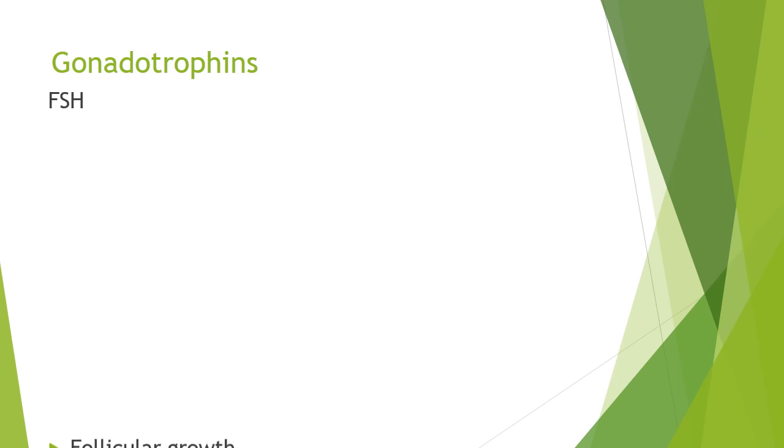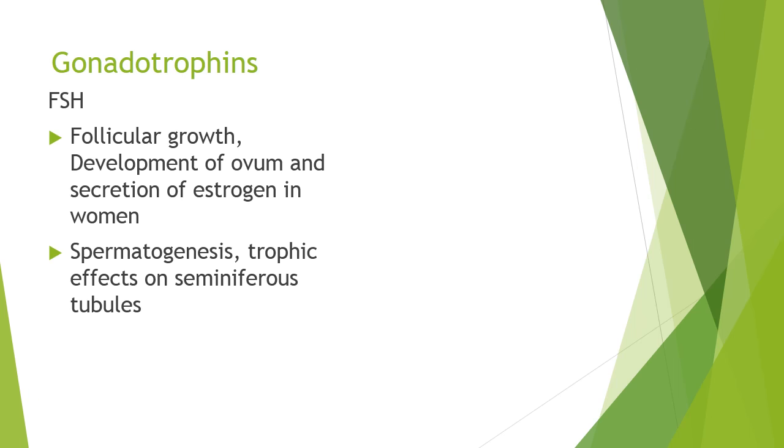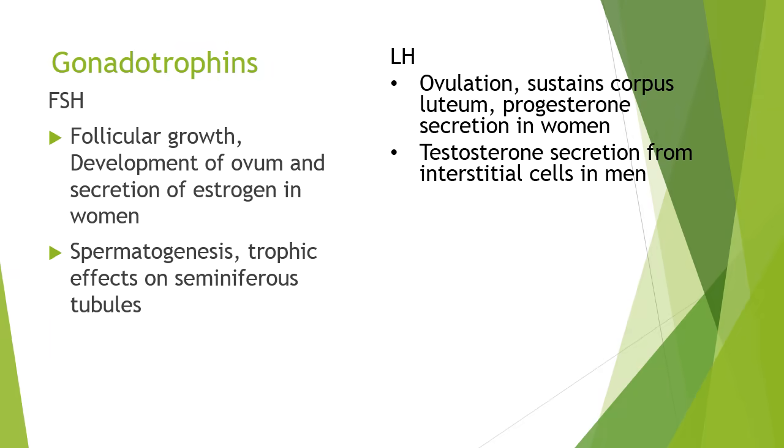The gonadotropins, that is FSH and LH, have effects on the sex organs. Follicle stimulating hormone, as the name itself suggests, acts on the follicular cells and causes development of the ovum. It also induces secretion of estrogen in women. It causes spermatogenesis and has a tropic effect, that is it causes hypertrophy of seminiferous tubules.